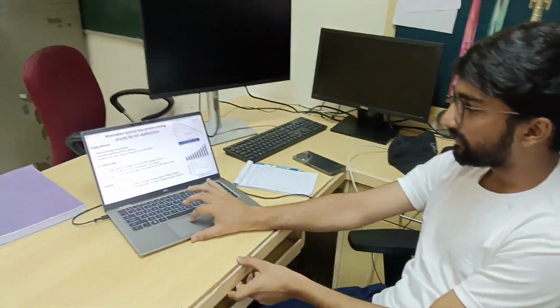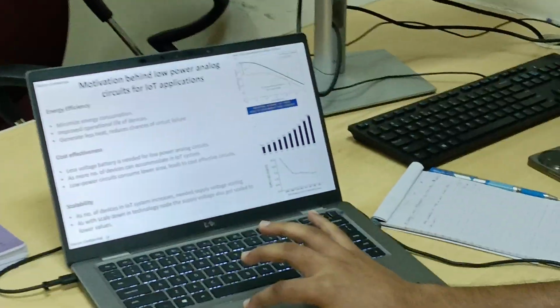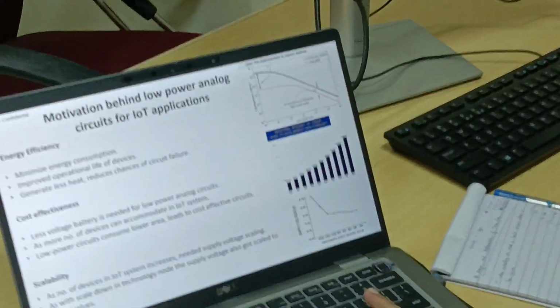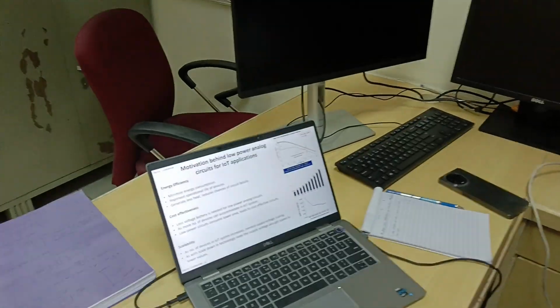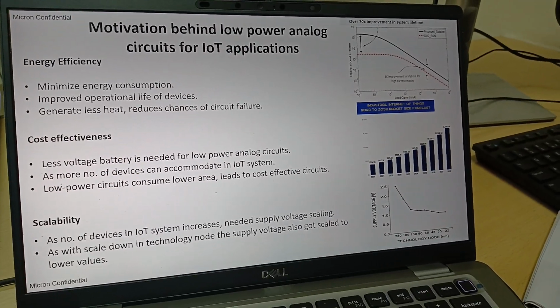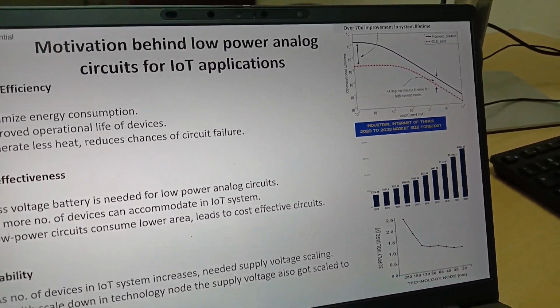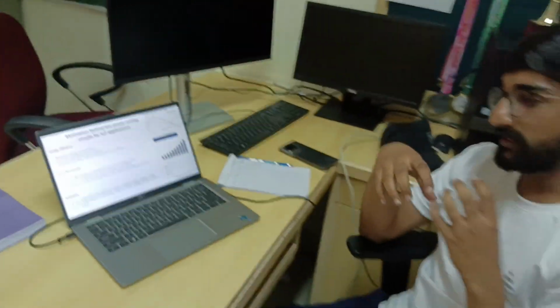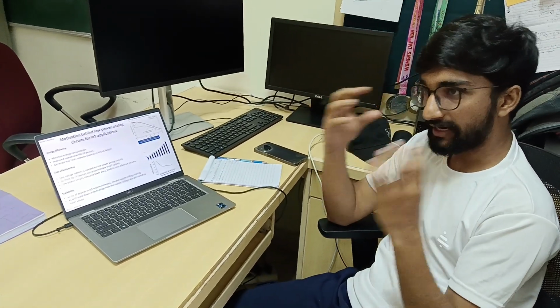If you see this graph, as we are reducing the load current, we are able to increase the operational lifetime up to 70%. So here we are improving the power consumption by reducing the current. As we are reducing current, we are able to increase the operational lifetime. At the same time, in terms of cost effectiveness, as we are involving more devices in a system, because the power consumption is less, we are accommodating lesser area for particular devices.